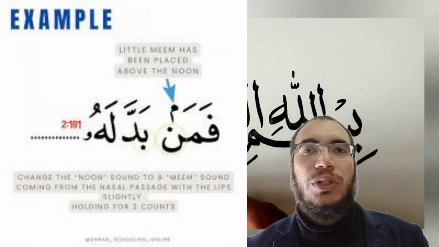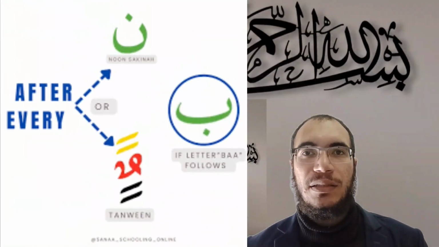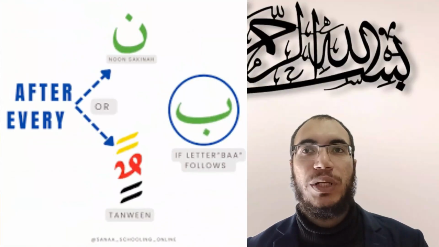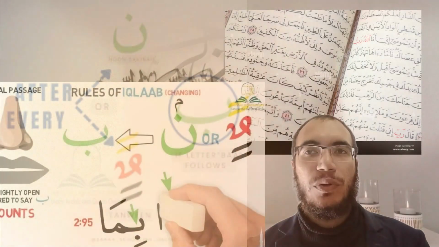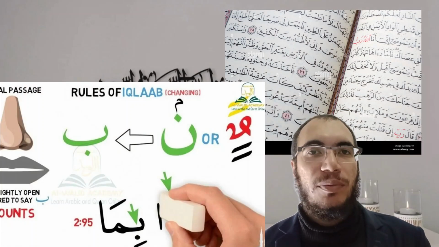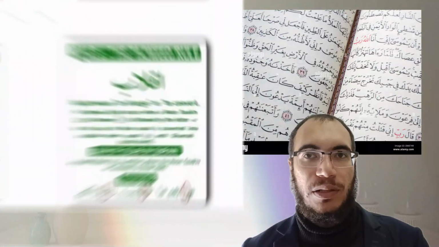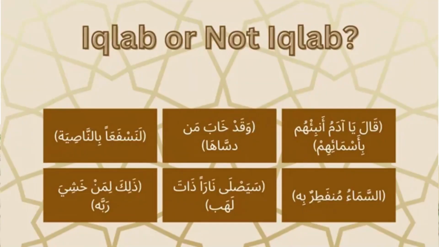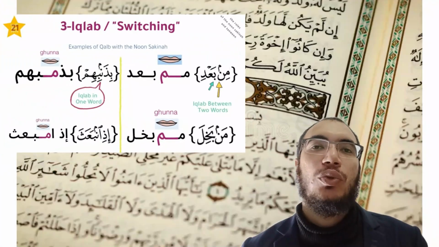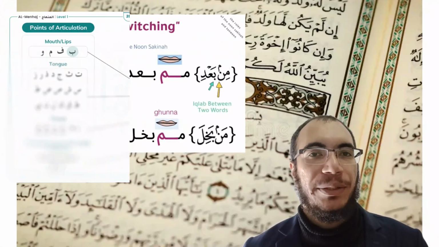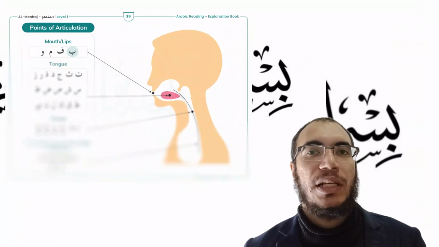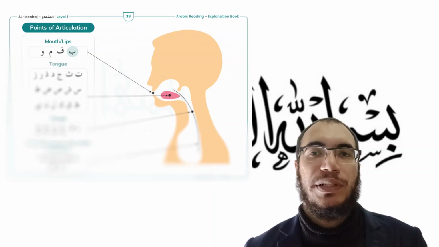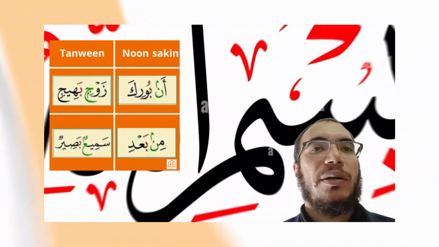Here's the rule. When you find Noon Sakin, or Tanween, the Tanween sign at the end of the word, those double vowels at the end of the word, followed by the letter Ba, you don't pronounce the letter Noon. You turn it into the letter Meem. That means you change it to a different letter, you pronounce it like the letter Meem.